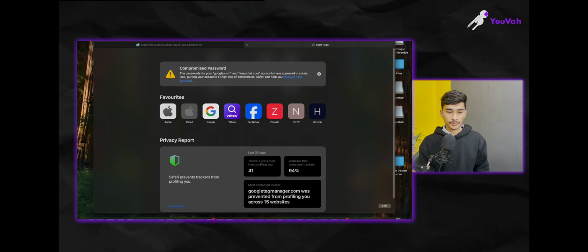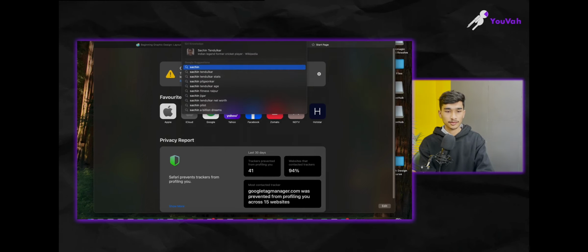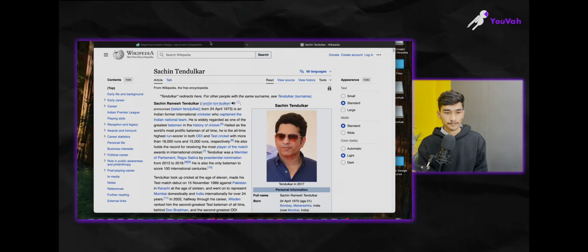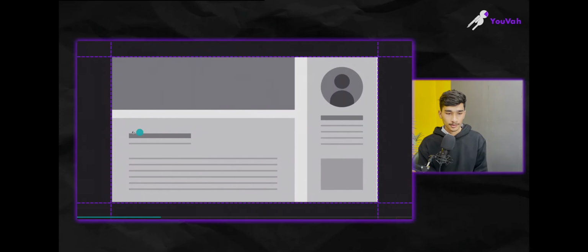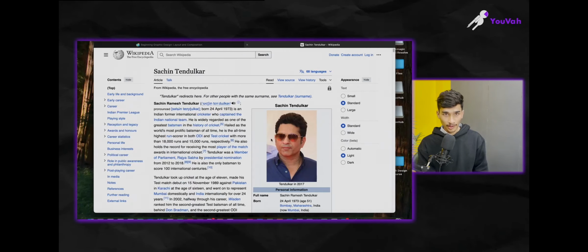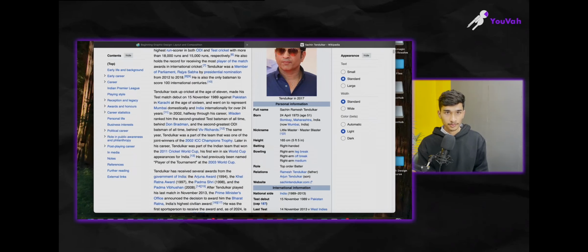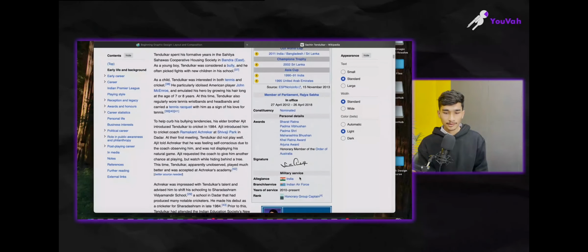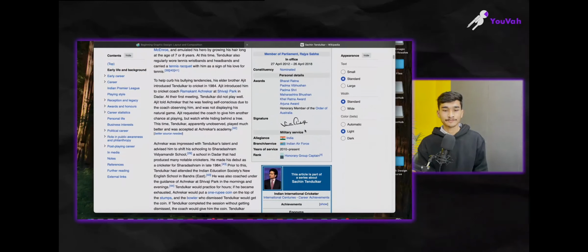I'm going to tell you about the principles, but let's suppose I'm searching about Sachin Tendulkar. All right, so see, the heading, the subheading which is highlighted, not a subheading but again the name which is highlighted, as we have seen here also. All right, then the profile picture, his name, his details, all the things, and then at the end the signature.